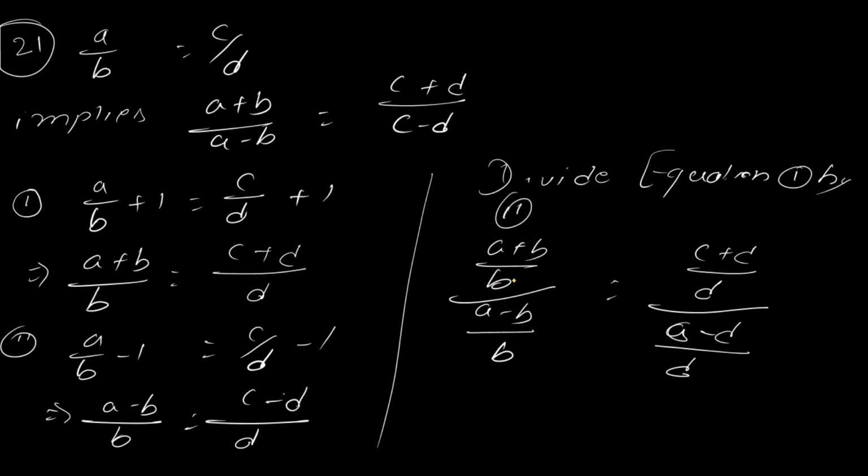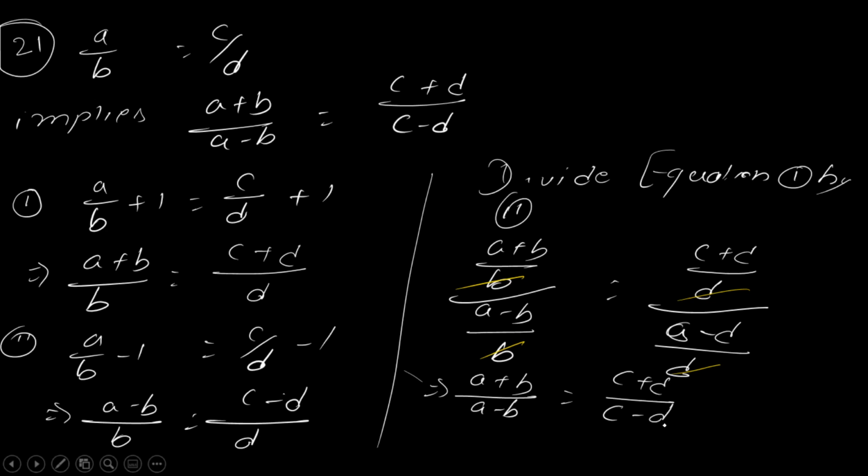Here you see b and b got cancelled, d and d got cancelled, so the resultant is left with (a plus b) divided by (a minus b) equal to (c plus d) divided by (c minus d). That implies they have asked the same term.